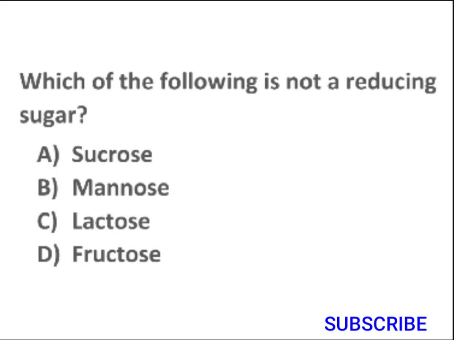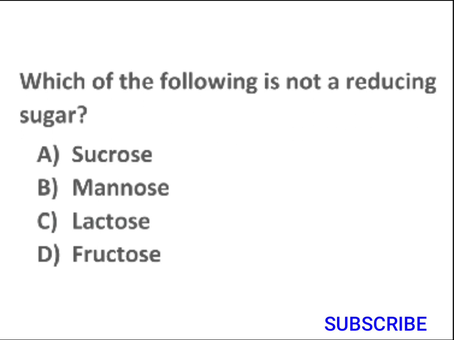See the question on your screen. Which of the following is not a reducing sugar? Sucrose, mannose, lactose or fructose? Now what is important in such type of questions? The first most important thing, you need to know the structures of these carbohydrates. Then you should be able to know whether it's a disaccharide, a monosaccharide, or an oligosaccharide. On that basis, the hint which I already gave you, that monosaccharides are reducing and disaccharides may be reducing or non-reducing, you can apply that concept directly. Or the other way around, check for the structures.